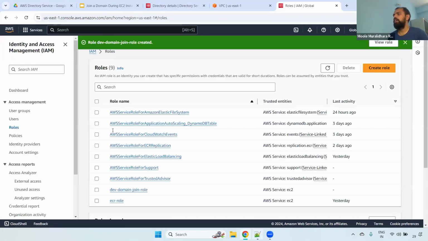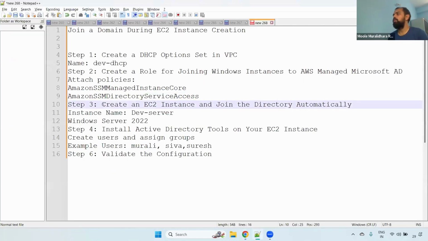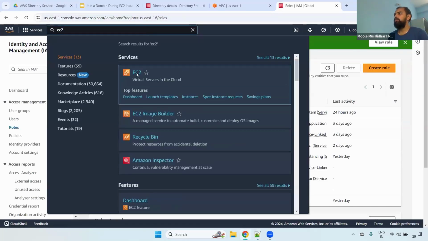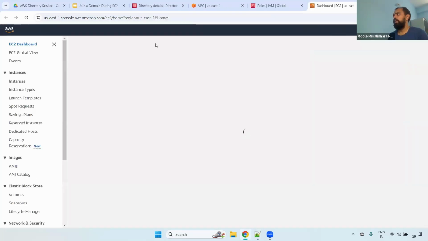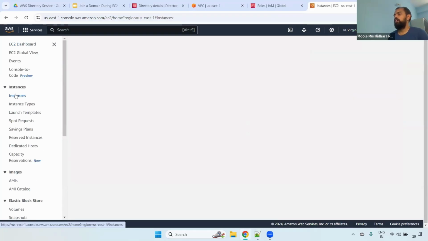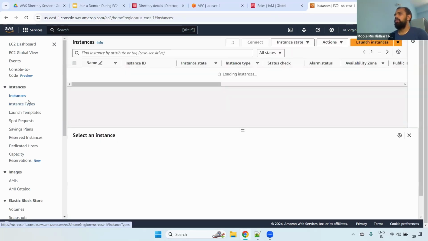That part is completed. The next part is we have to create the EC2 instance. The name I'm giving is dev server. When I'm creating that EC2 instance, I will select the particular domain so that the server is automatically attached to the particular domain. Now what you have to do? Go to the EC2. Here, go to the instances.